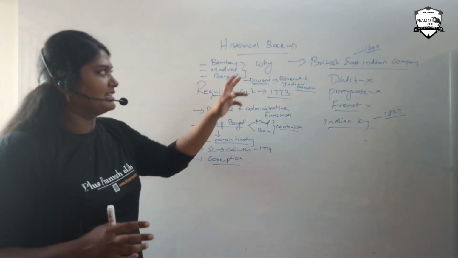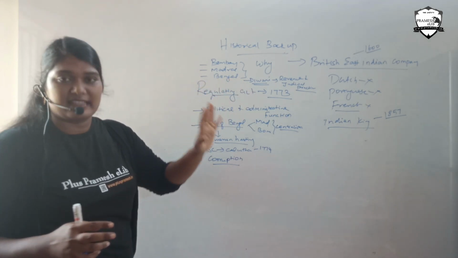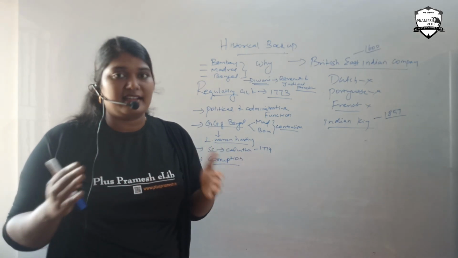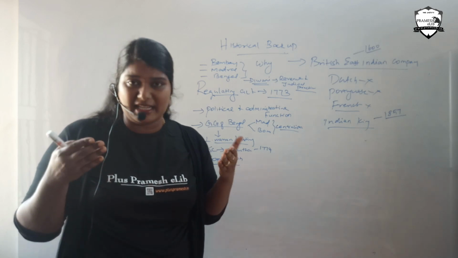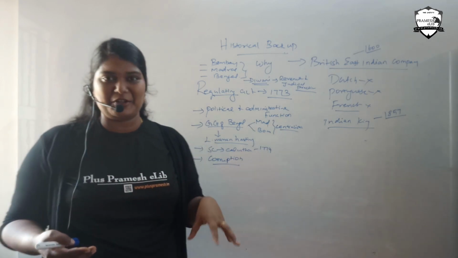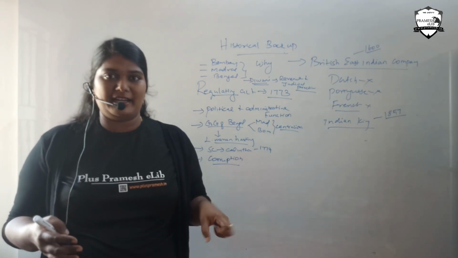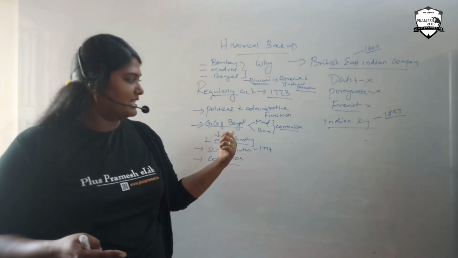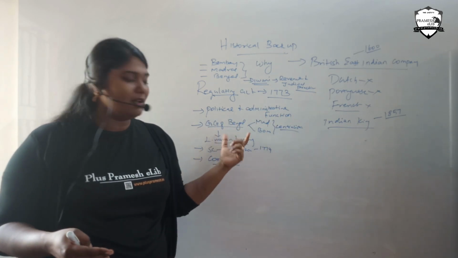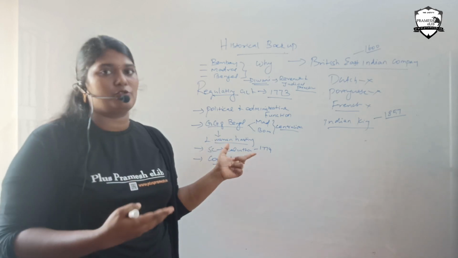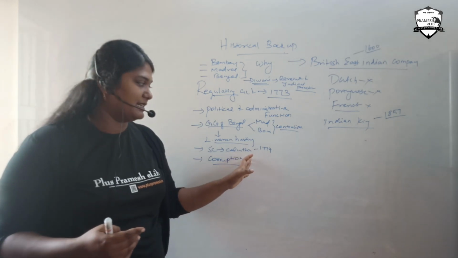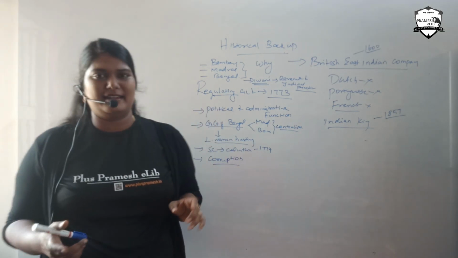So I am starting the class with the Regulating Act. This Regulating Act is nothing but regulations for British officials not to get corrupted by the natives of India, and for the political and administrative functions to be carried out in the British occupied land. For that they introduced the Governor General of Bengal. Madras and Bombay were kept below Bengal, and Lord Warren Hastings was the first Governor General of Bengal. The Supreme Court was started in Calcutta in 1774. These are some facts in the Regulating Act.